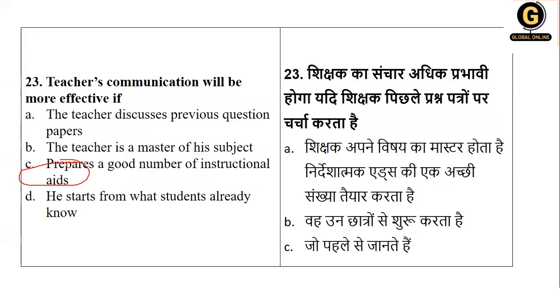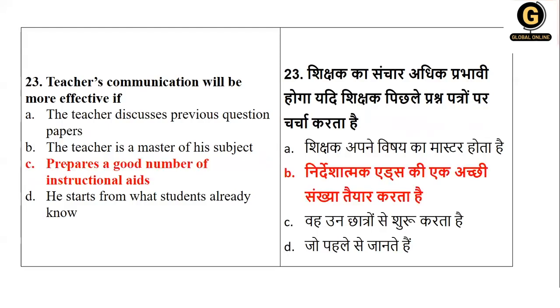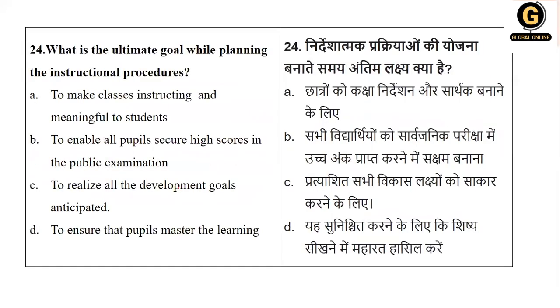Okay, to make the content, attention of the students. So your right option is option number C, prepares a good number of instructional materials or aids. Next, what is the ultimate goal while planning the instructional procedure? To make classes instructing and meaningful, to enable the pupils to secure high, to realize all the development goals anticipated, and to ensure that the pupils master the learning.